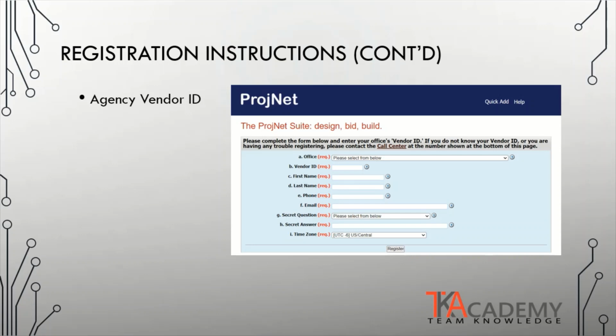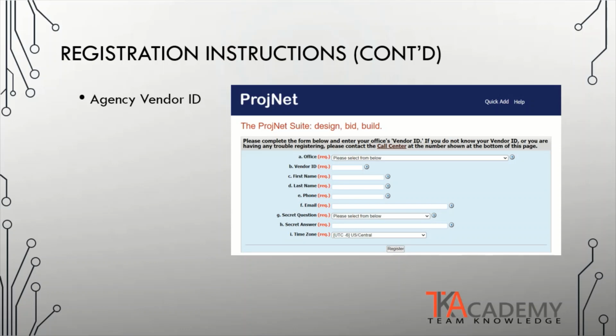The phone number for the call center is listed on the home screen. The request for a vendor ID number usually takes a few days to process. The vendor ID number may represent a larger organization from which multiple offices exist. The first field is to select the office that you represent from the drop-down menu. The remaining fields are quite simple and self-explanatory.